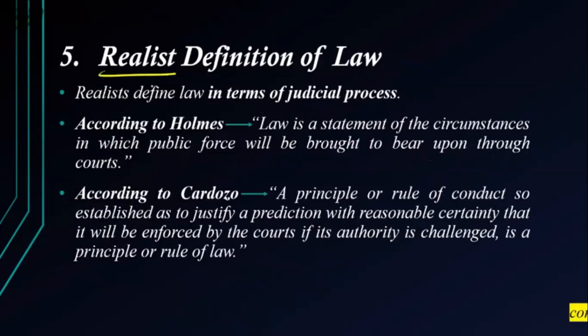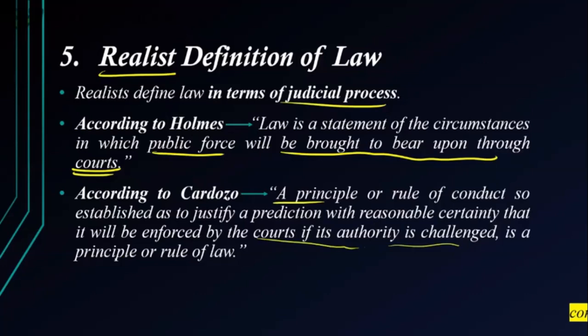Then we have the realist definition, where we say that law is a judicial process. Law is a statement of the circumstances in which public force will be brought to bear upon through courts. One more: a principle or rule of conduct so established as to justify a prediction with reasonable certainty that it will be enforced by the courts if its authority is challenged is a principle or rule of law. This definition says law is a judicial process.